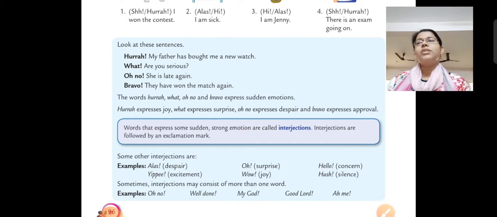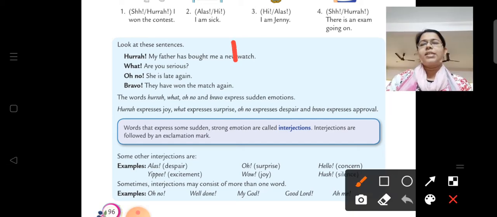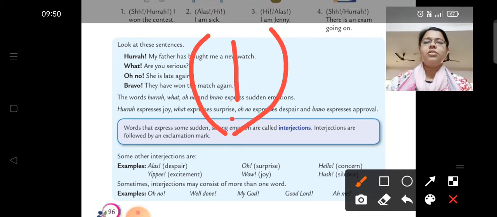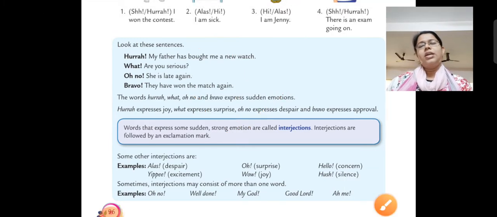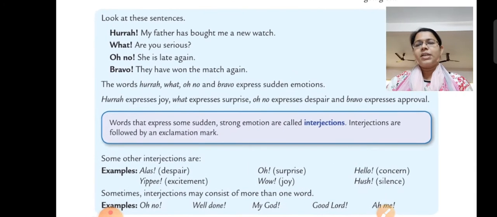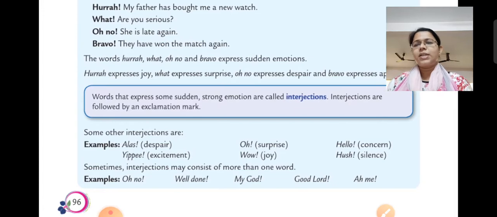Words which are used to express sudden strong emotion or feelings are called interjections, right? हमारे emotions या हमारी feelings को express करने के लिए जो words use किए जाते हैं those are called interjection, and we place an exclamation mark after that. ठीक है, exclamation mark लगाया जाता है उसके बाद. इंटरजेक्शन के बाद क्या लगाया जाता है? We put exclamation mark, right. हमने ये examples देखे थे उसके. There are some interjections like alas, oh, hello, yippee, wow, and right.